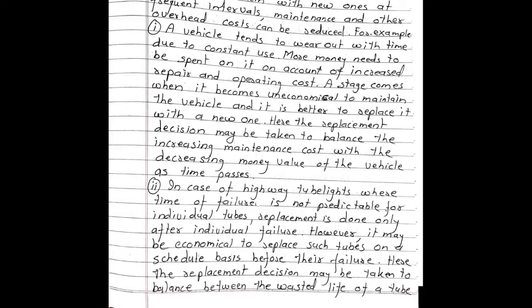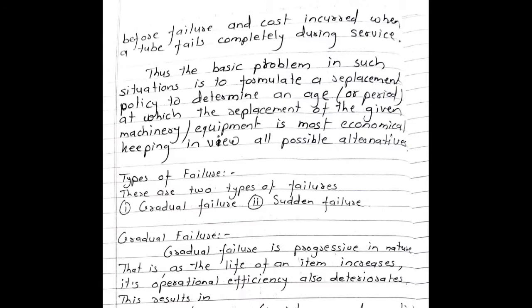Here, the replacement decision may be taken to balance between the wasted life of a tube before failure and the cost incurred when a tube fails completely during service. Thus, the basic problem in such situations is to formulate a replacement policy to determine an age or period at which the replacement of the given machinery or equipment is most economical, keeping in view all possible alternatives.